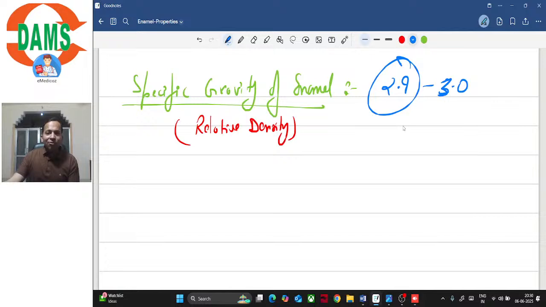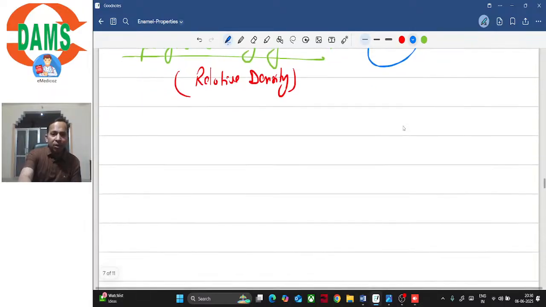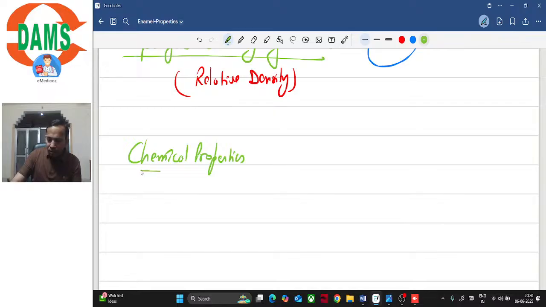So I've told you about its physical properties, its optical properties. So let's discuss a bit about its chemical properties, right? Chemical properties. So when we say chemical properties, basically enamel is composed of inorganic, organic, and water. So maximum is the inorganic content, isn't it?